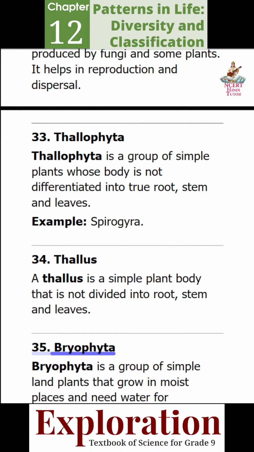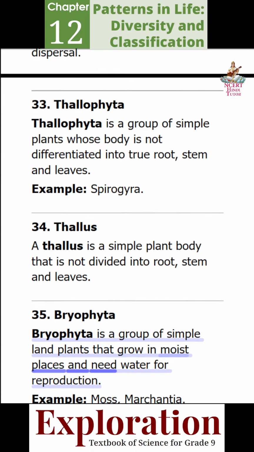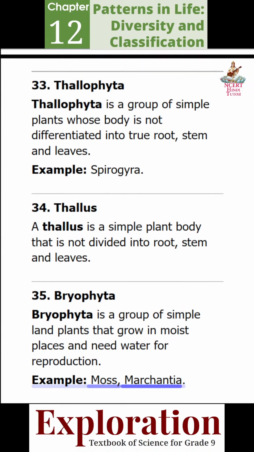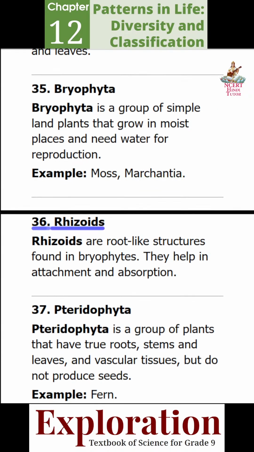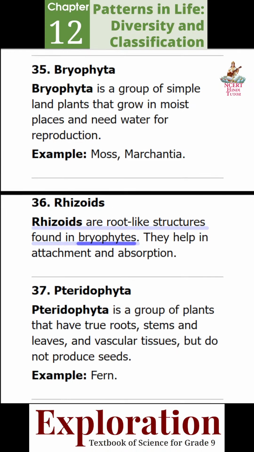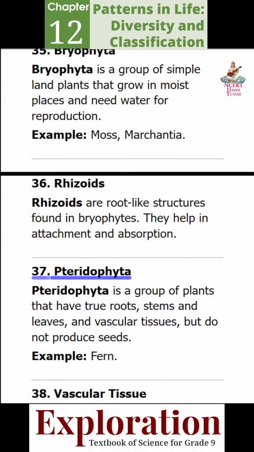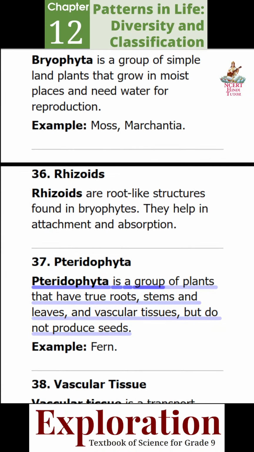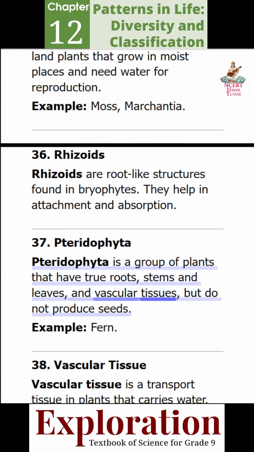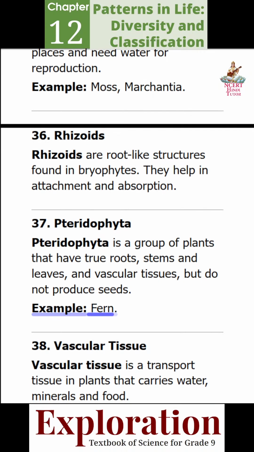35. Bryophyta. Bryophyta is a group of simple land plants that grow in moist places and need water for reproduction. Example, moss, marchantia. 36. Rhizoids. Rhizoids are root-like structures found in bryophytes. They help in attachment and absorption. 37. Pteridophyta. Pteridophyta is a group of plants that have true roots, stems and leaves, and vascular tissues, but do not produce seeds. Example, fern.